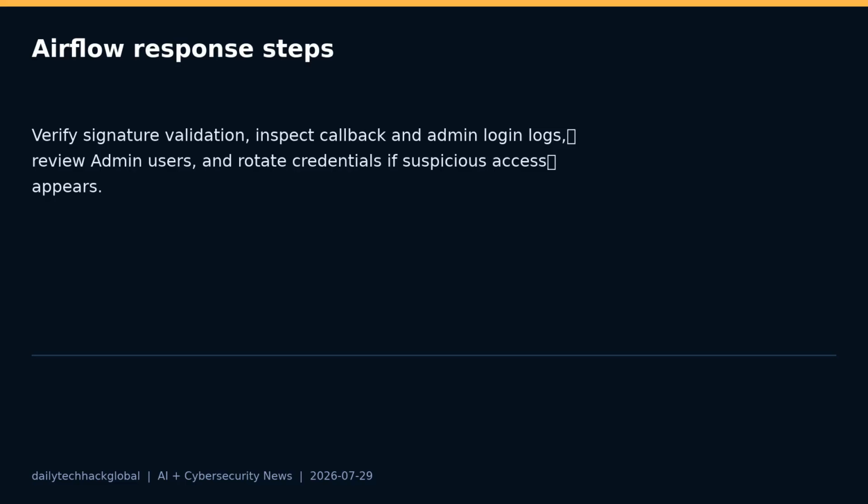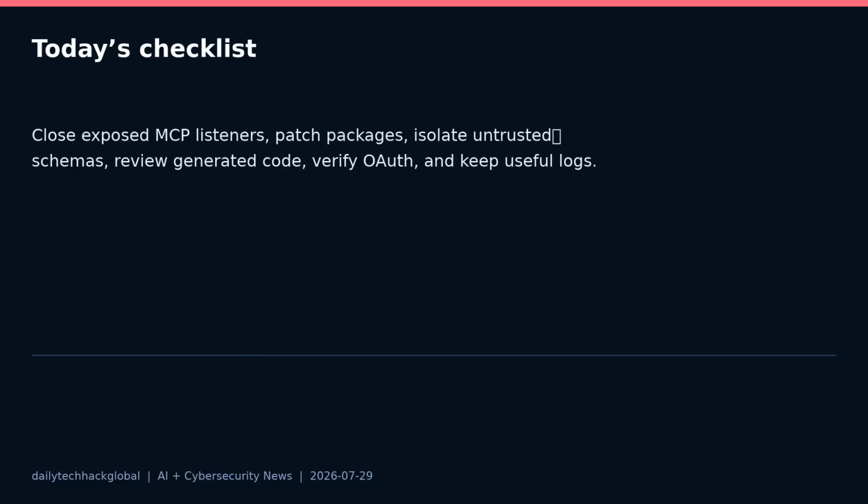Your checklist for today: close or firewall exposed MCP listeners, upgrade datamodel-code-generator to 0.64.0 or later, disable or constrain remote schema references, run schema generation in a sandbox with no metadata service or internal admin access, review generated Python before importing it, upgrade apache-airflow-providers-fab to 3.7.3, verify OAuth token signature validation, review authentication and tool call logs, and rotate credentials if suspicious access appears.